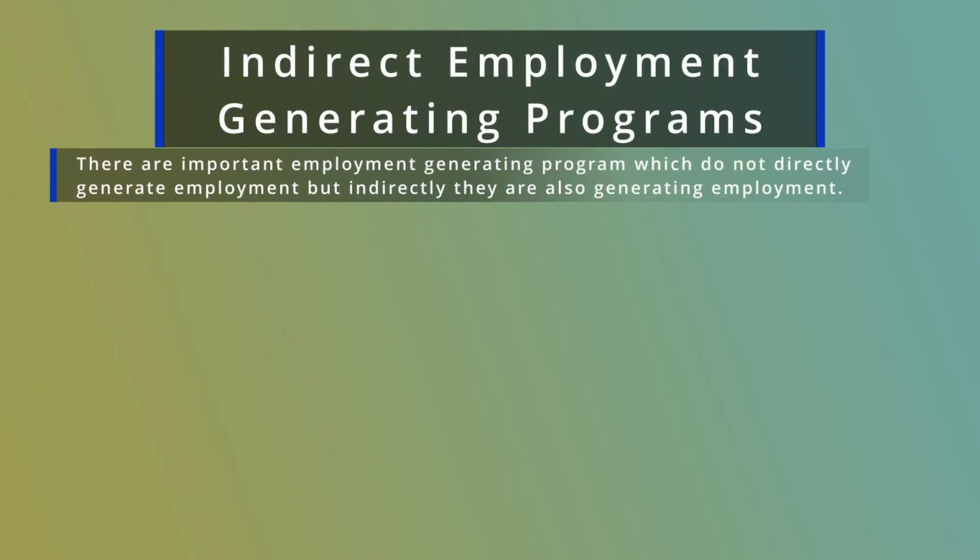The main criticisms are low coverage, corruption, inability to generate productive assets, tampering of the muster rolls, and non-payment of unemployment allowances. Along with these four important employment generating programs, here I also discuss important programs which do not directly generate employment, but indirectly they are also generating employment.